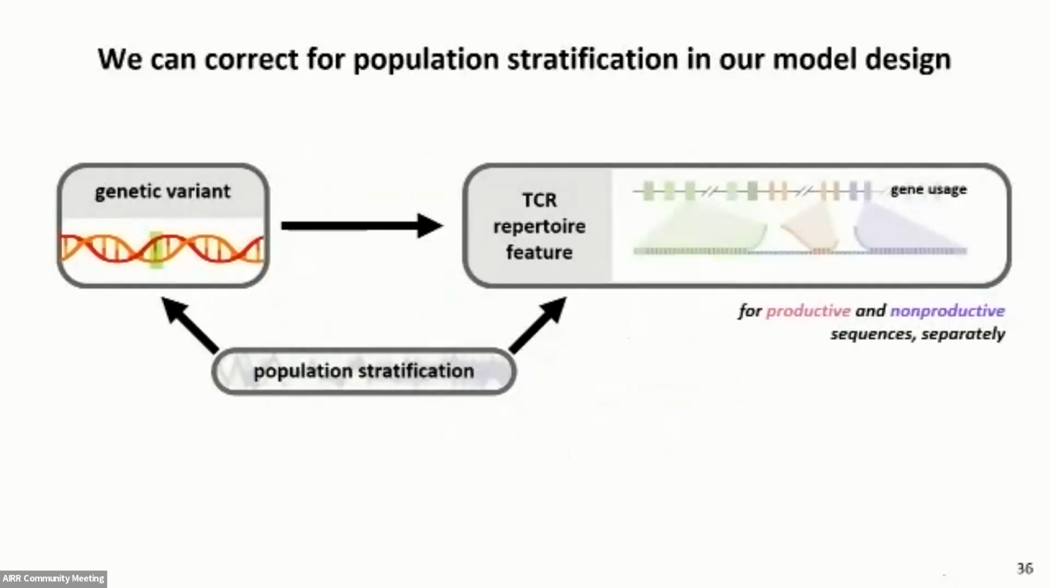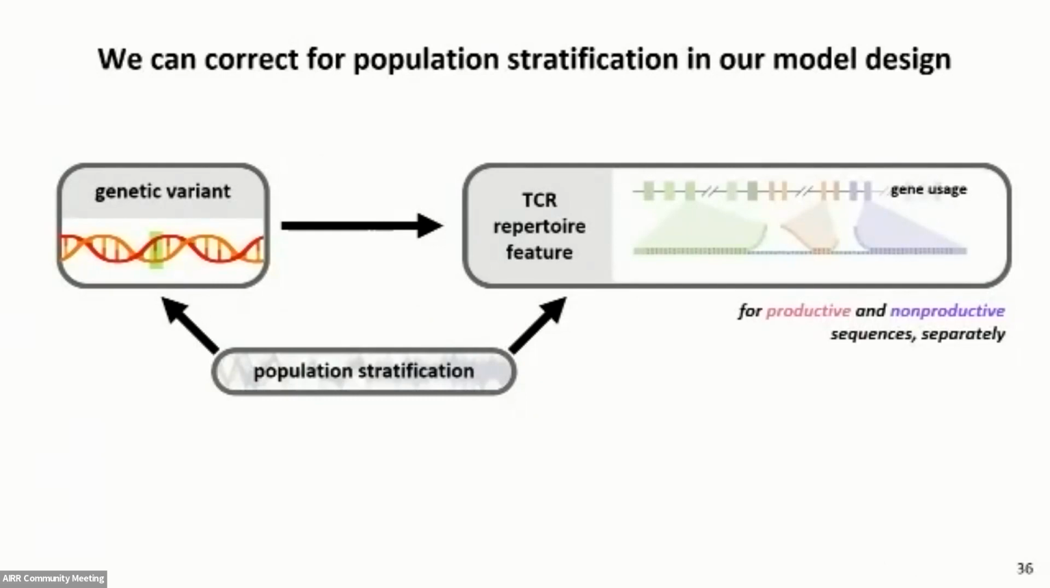And so because of this potentially confounding relationship between genotypes, repertoire features, and population structure, we realized that we needed to correct for population stratification in our model design. To do this, we can include a subset of those PCA scores that I showed earlier, for each individual, as additional covariates within our model. And we're doing this sort of correction for all of the GWAS results that I'll be showing today.